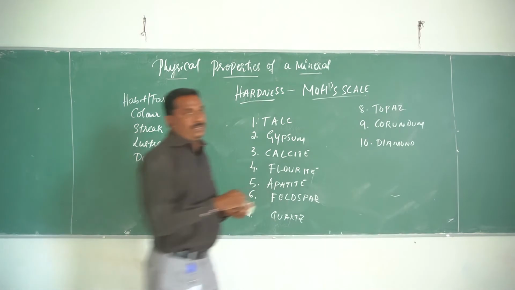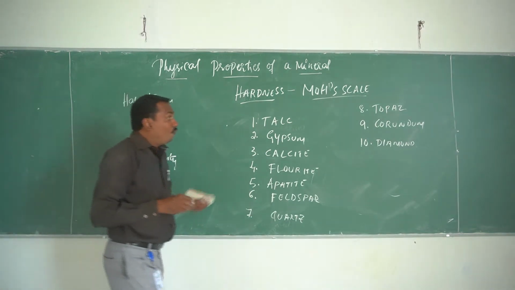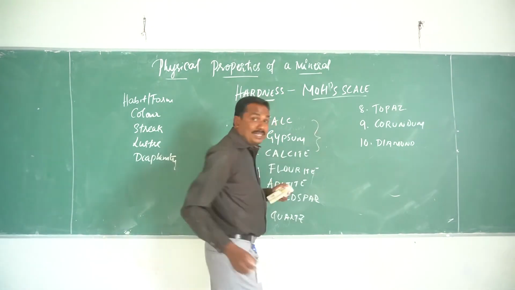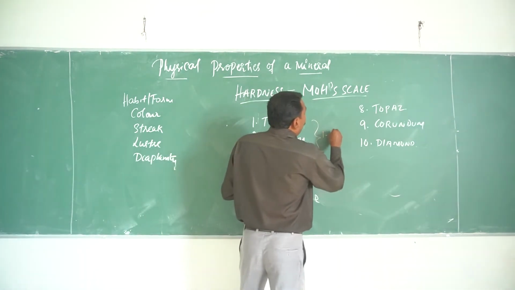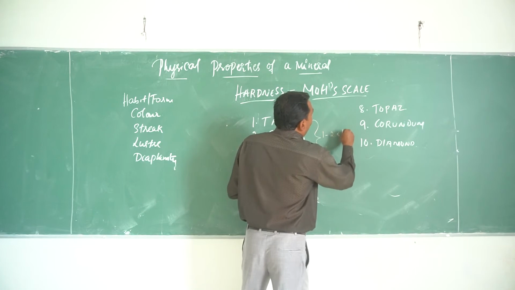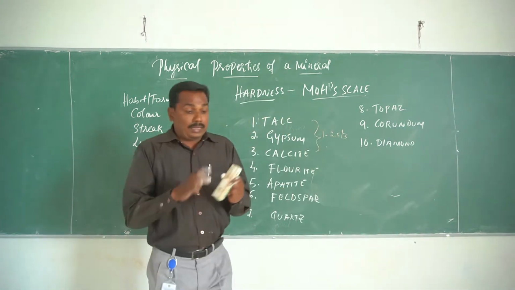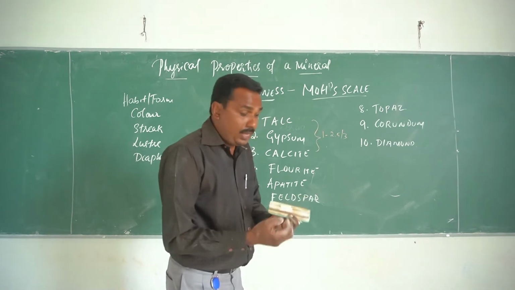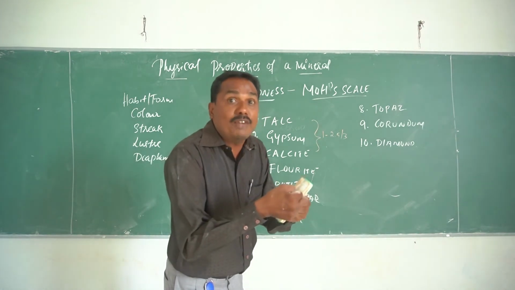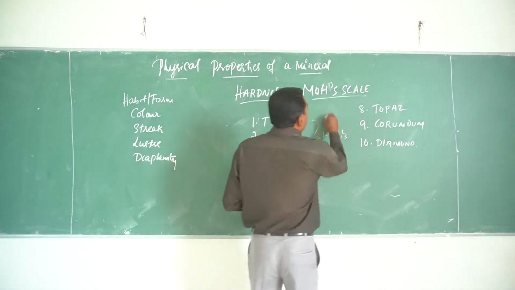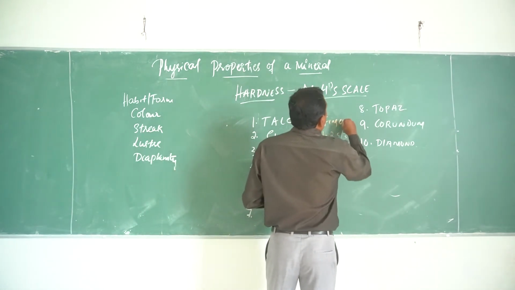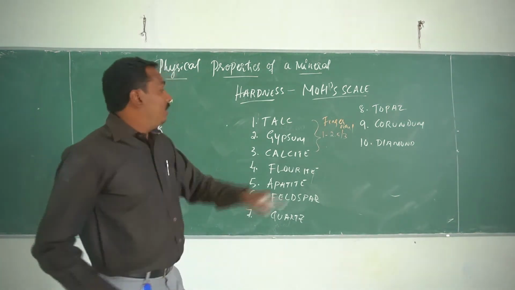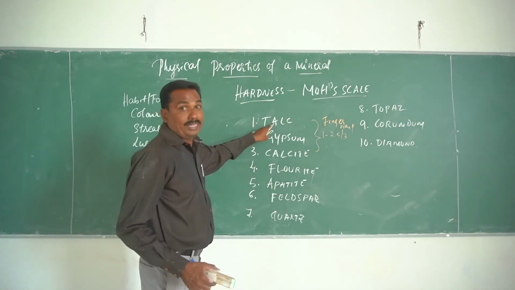What do you mean by this? See, talc, gypsum and calcite, this hardness stands from 1 to 2.5. If I am holding any of these minerals in a hand, I can easily scratch it with a fingernail. So that is the lower hardness of these varieties.